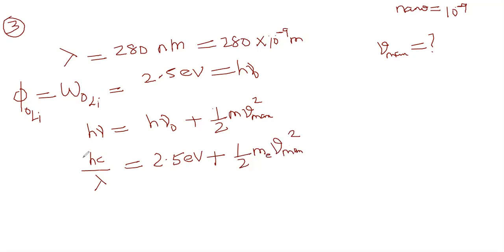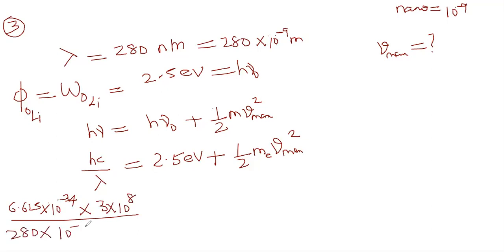Now this Hc by lambda has a problem. If you do Hc by lambda, what you will get? You will get in joules. What did I tell you that day? You have to divide by 1.6 into 10 power minus 19. Then it will convert in electron volts. So write that. H means 6.625 into 10 power minus 34, into c means 3 into 10 power 8, divided by lambda, given lambda 280 nanometers, into, I am dividing now itself by 1.6 into 10 power minus 19. Then it will convert in electron volts.